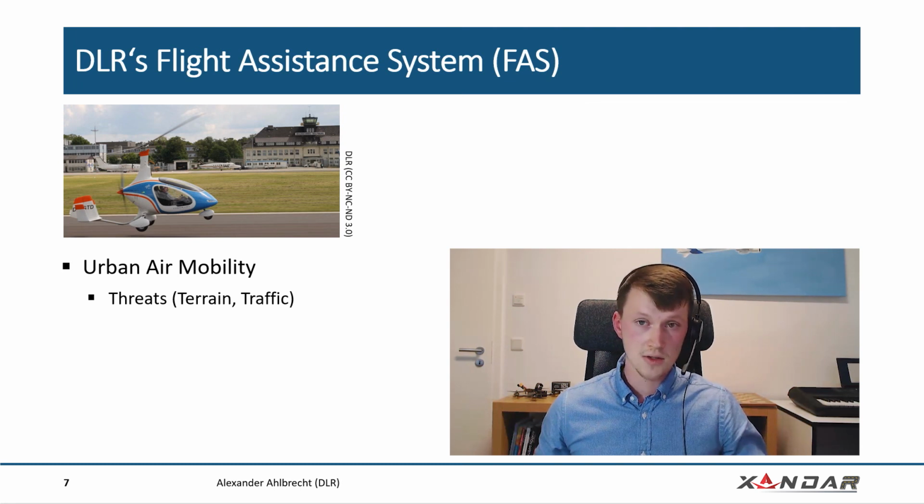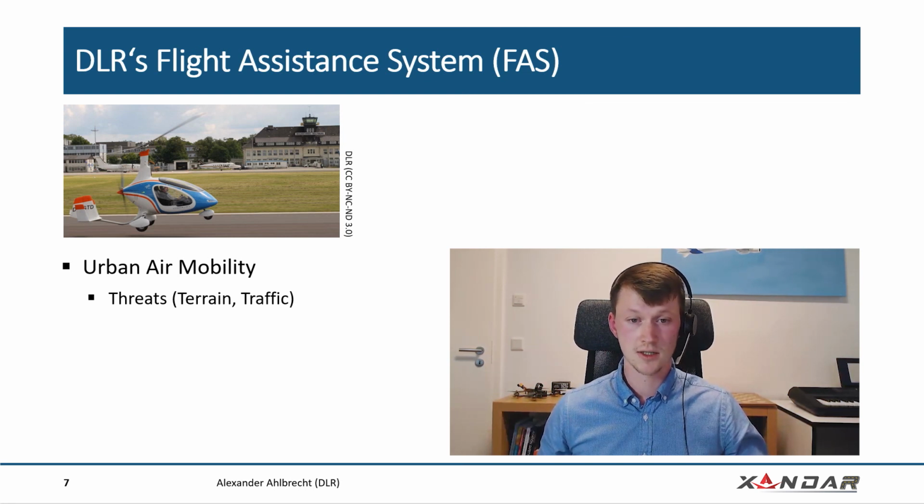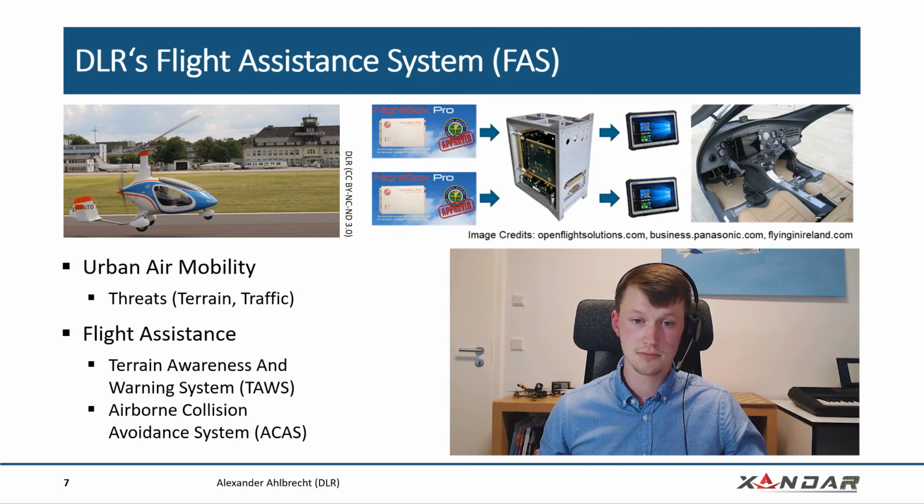To then test the timing concepts that I developed, we also need a use case. For this, we decided to take a look at a flight assistance system for urban air mobility. In urban air mobility, there are increasing threats of terrain and traffic, so we need to consider these topics in our flight assistance system. These are topics that are already considered for large aircraft, but it's also important to consider the smaller aircraft so that they also have this flight assistance functionality.